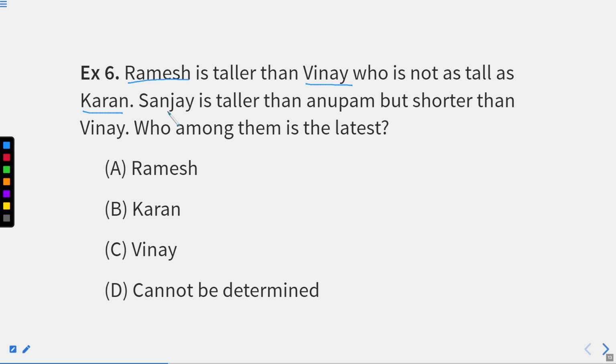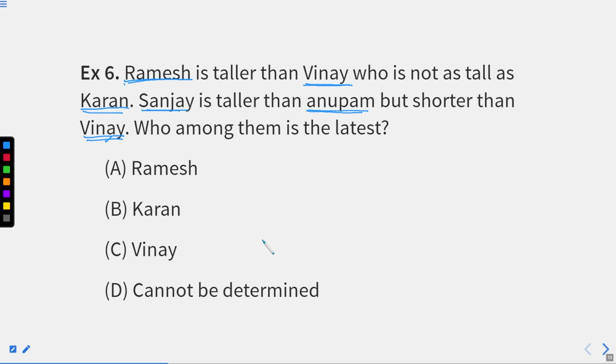Sanjay is taller than Anupama but shorter than Vinay, right? Now you can see this question is related to height, right? So what we need to figure out is which statement is correct and which statement can be used to figure out the answer. So who is the tallest one? Now we need to find who is the tallest one.